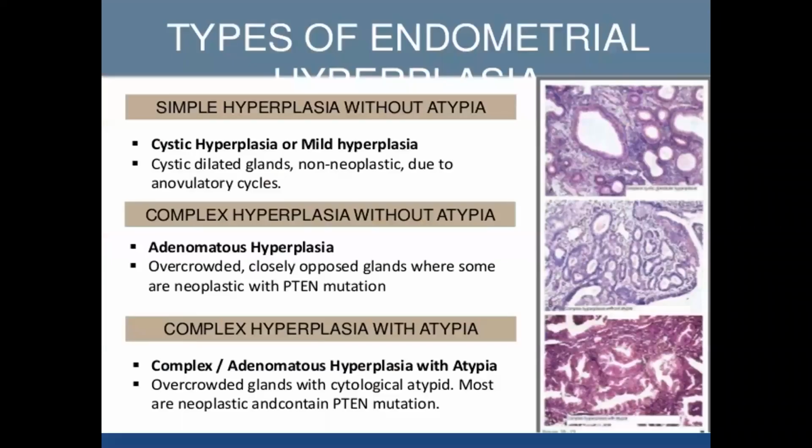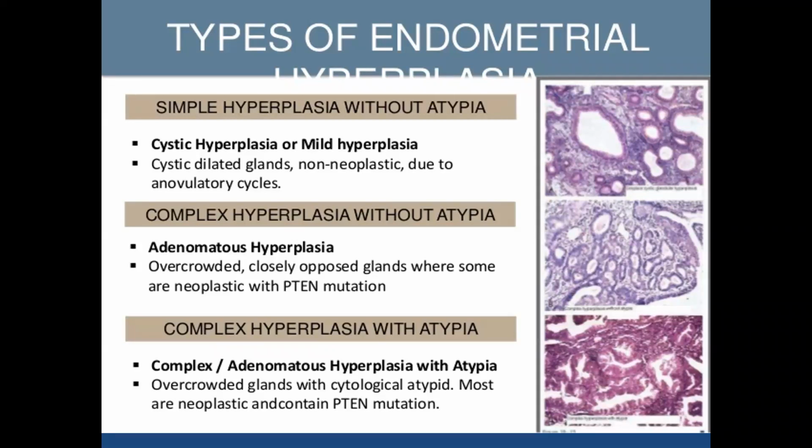This endometrial hyperplasia you may get as a 4 marks question. Endometrial hyperplasia can be of 4 types: simple hyperplasia without atypia, simple hyperplasia with atypia, complex hyperplasia without atypia, and with atypia. It is very easy to remember.